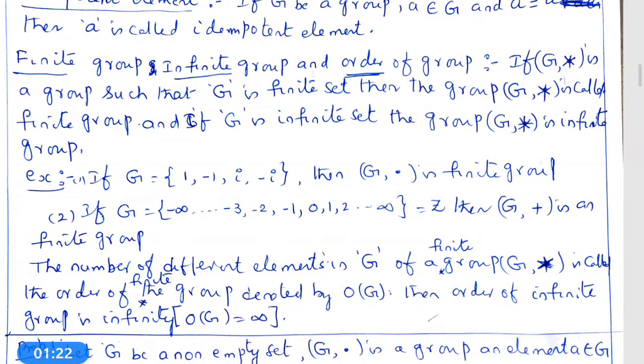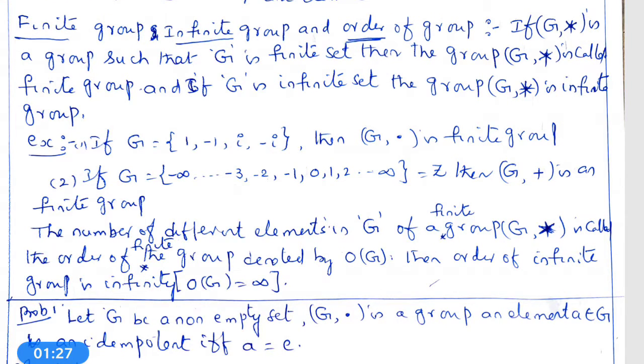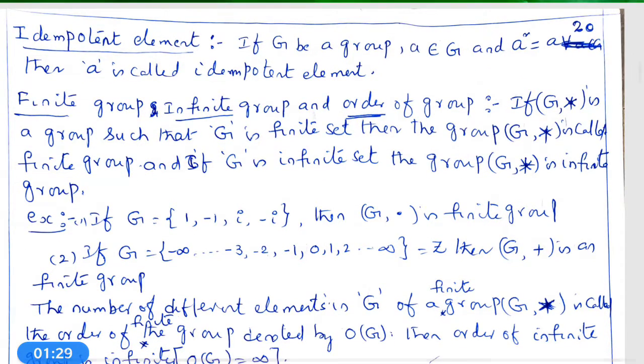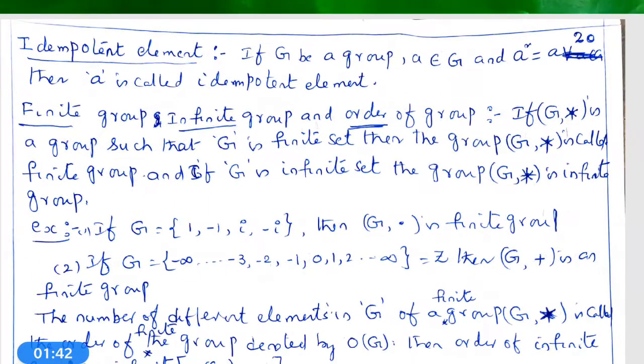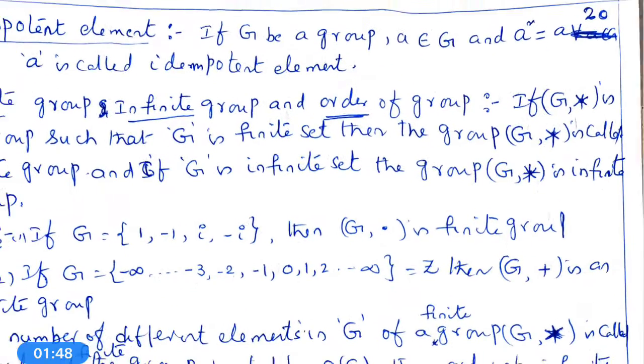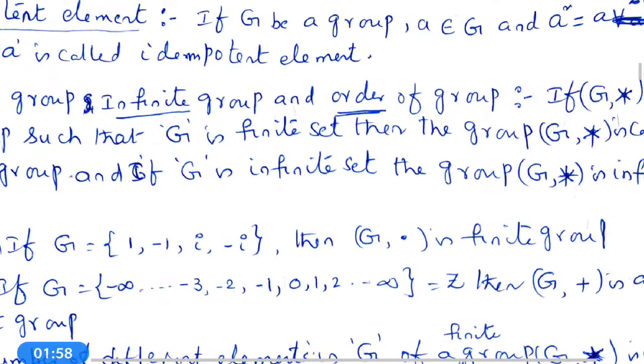Next definition is finite group, infinite group and order of the group. What is meant by a finite group? If G comma star is a group such that G is a finite set, then the group G comma star is called a finite group.